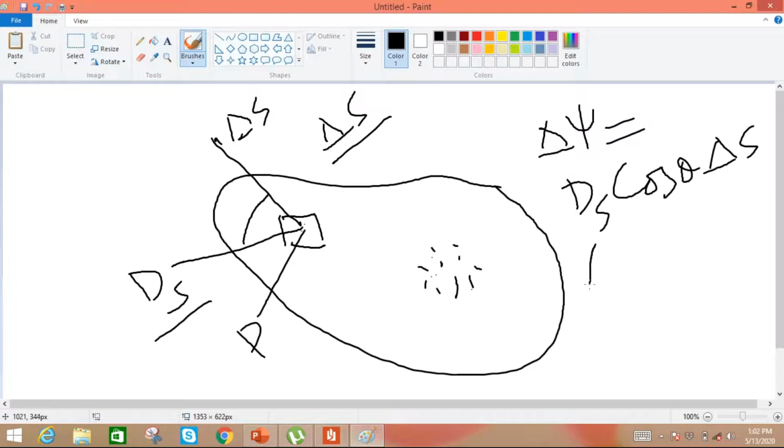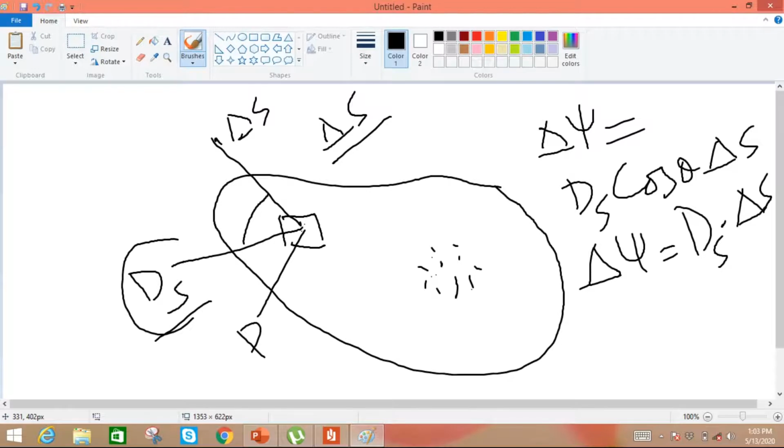So in simple words, the differential flux passing through this differential surface will be equal to D S dot del S. Del psi will be equal to D S dot del S. It means that there is a dot product between the electric flux density vector and the vector differential area, or the differential element of surface.